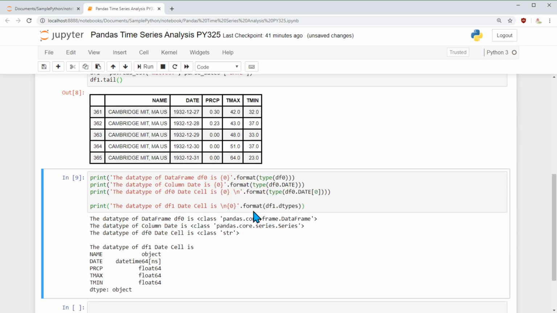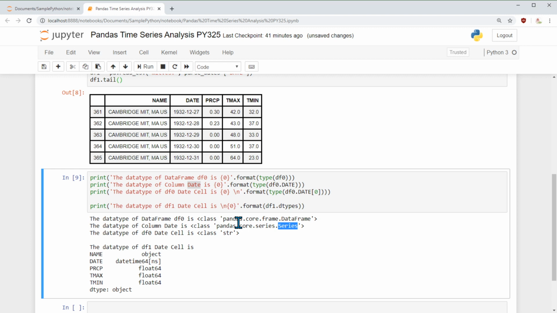In the first line, I am asking what is the data type of the data frame df0, and its data type is DataFrame. Then what is the data type of the column date? That is Series. So every column in the data frame is of type Series.